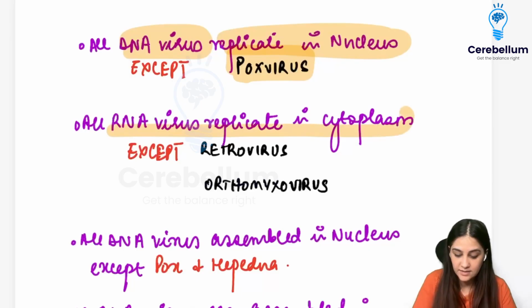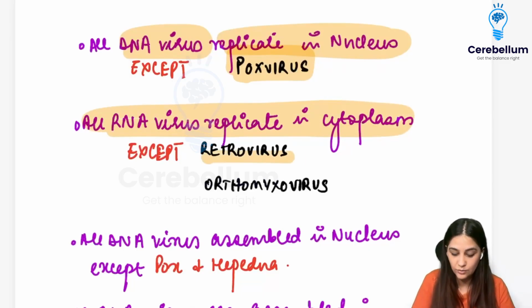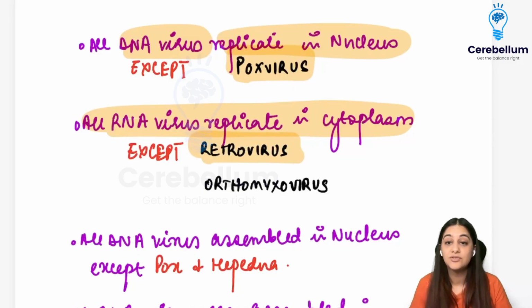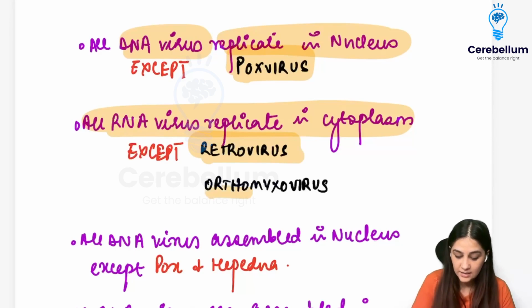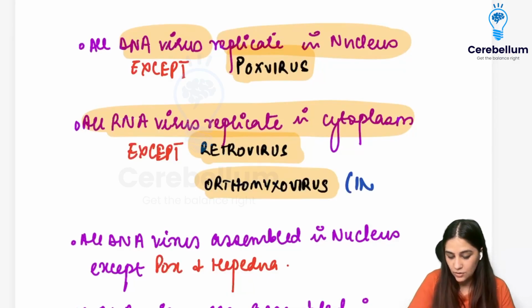All RNA viruses replicate in the cytoplasm except two. One is going to be your retrovirus, because retroviruses are the HIV viruses that go and integrate in our DNA. So that is why they have to go inside the nucleus, because they want to get integrated into our DNA, and they can only do it by going inside the nucleus. So one is retrovirus and the second one is your orthomyxovirus, which I just told you is your influenza virus.